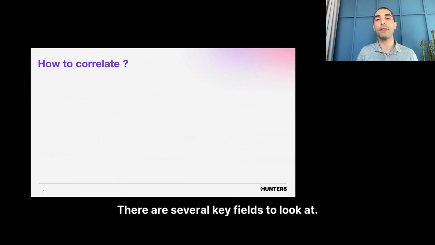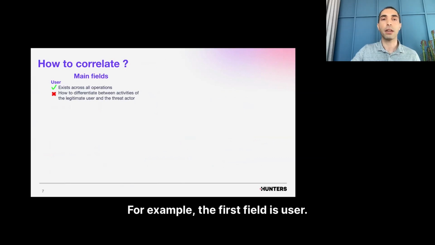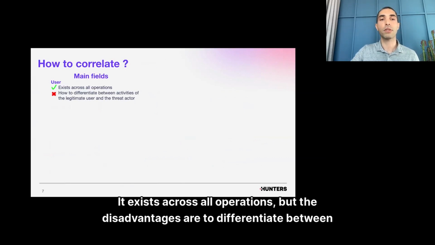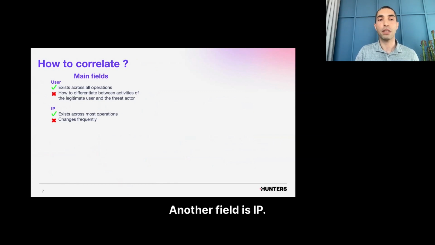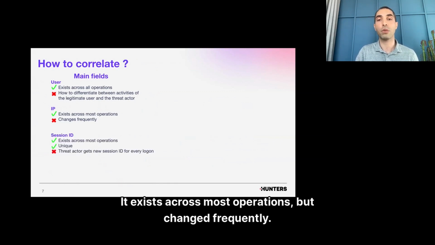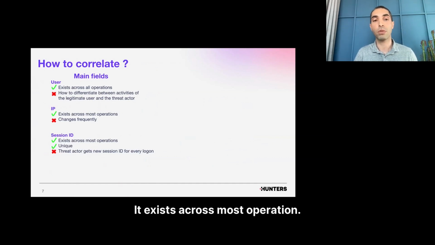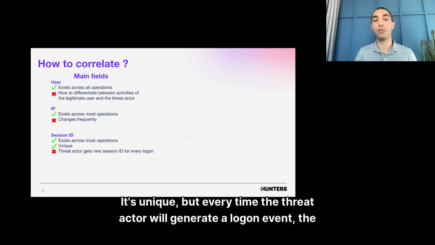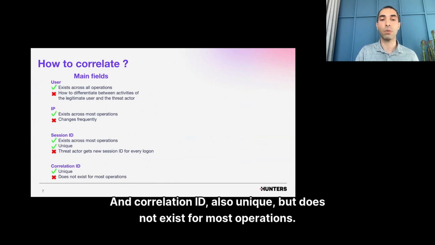There are several key fields to look at. Every field has its own pros and cons. For example, the first field is user. It exists across all operations, but the disadvantage is how to differentiate between activities of the legitimate user and the threat actor. Another field is IP. It exists across most operations but changes frequently. Another is the session ID. It exists across most operations. It's unique, but every time the threat actor generates a logon event, the session ID may change. And correlation ID, also unique, but does not exist for most operations.